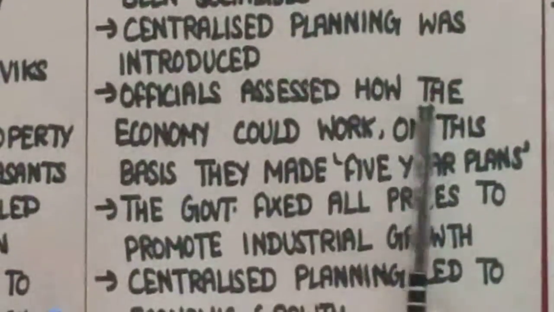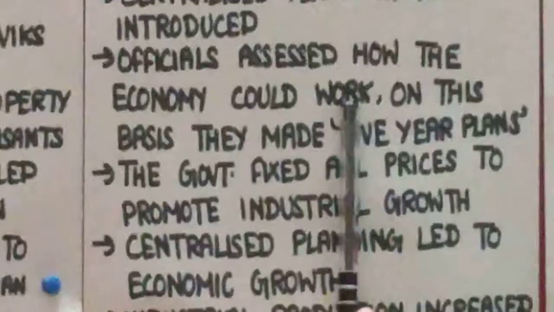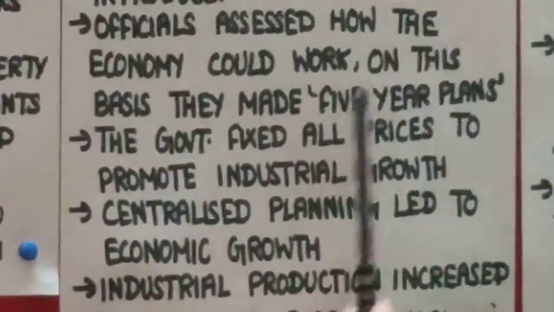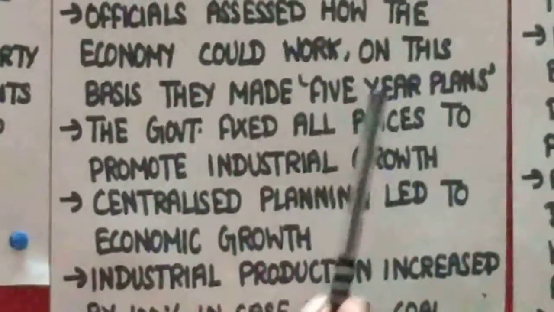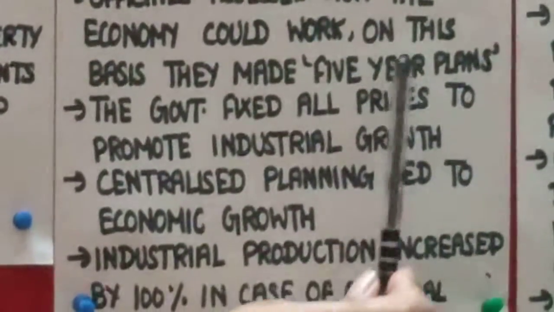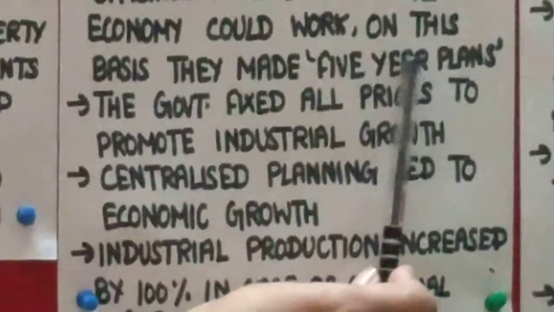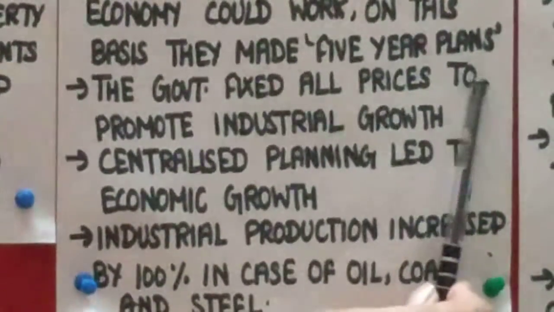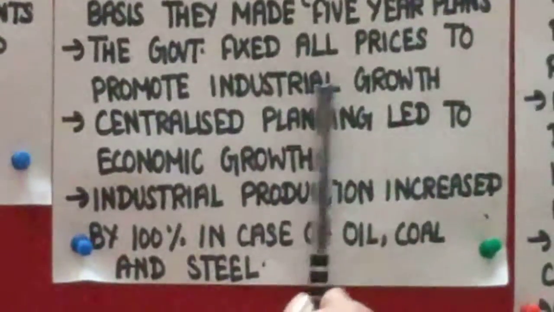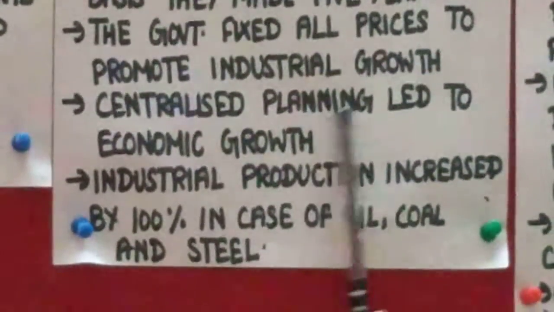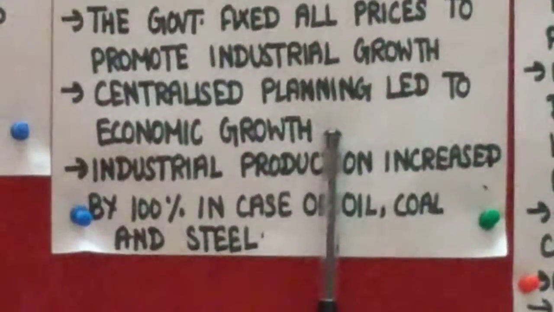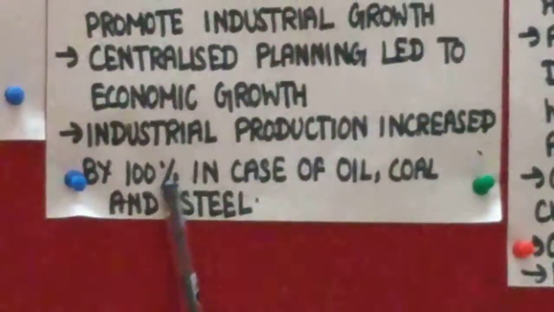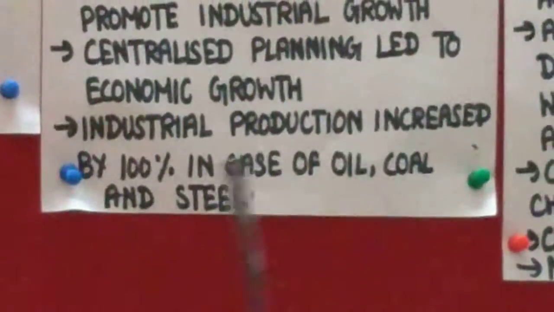Officials assessed how the economy could work, and on this basis they made the five-year plan. And do you know, the five-year plans in India were also taken from the former USSR. The government fixed all prices to promote industrial growth. Centralized planning led to economic growth. Industrial production increased by 100% in the case of oil, coal and steel.